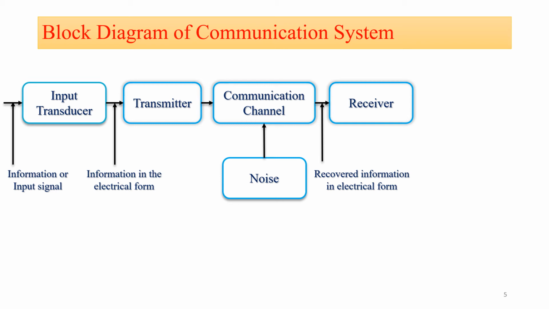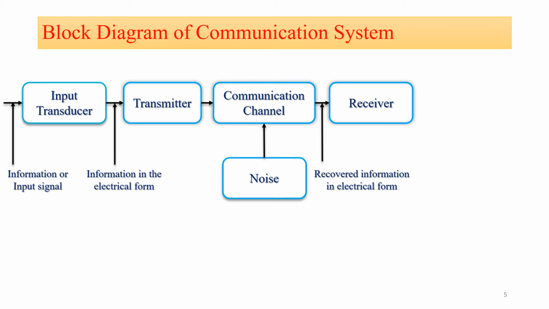The receiver reproduces the message signal in electrical form from the distorted received signal, and this reproduction of the original signal is accomplished by a process known as demodulation or detection, because in the transmitter there is modulation of the signal and in the receiver there is demodulation of the signal. What is demodulation? Demodulation is the separation of the message signal from the high frequency signal or the carrier signal.